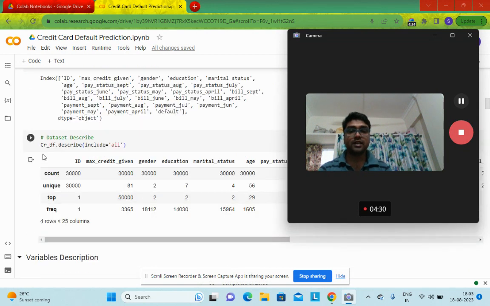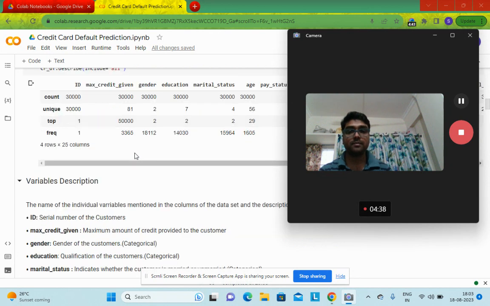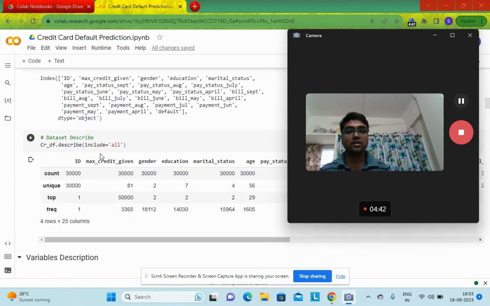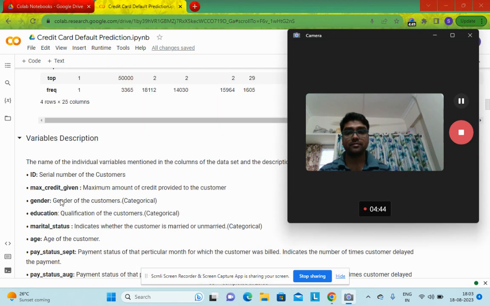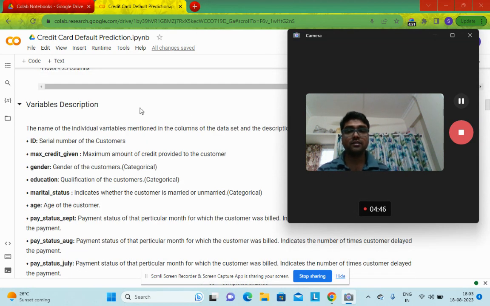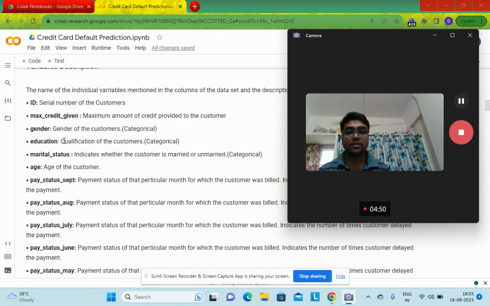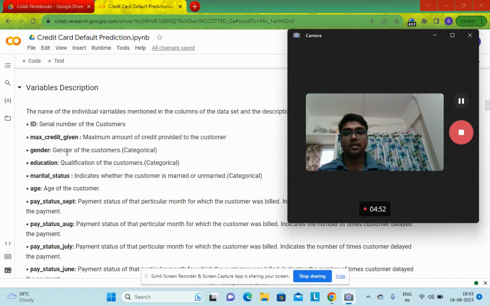Then check the data with the describe method. As I have already mentioned, this will not work since all the information is in object type. The describe method works only for numerical data. Next, checking the variable descriptions. So this is the variable description. These are very